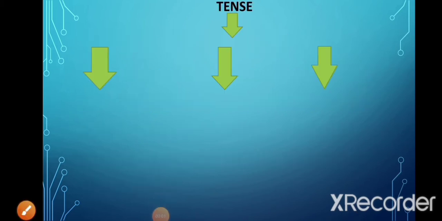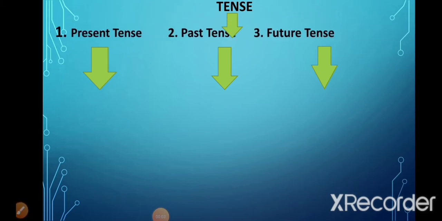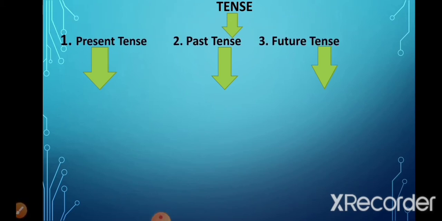Now, tenses are mainly of three types: the present tense, the past tense, and future tense. Now, present tense refers to the actions that happen in the current moment or the actions that take place in routine, while the past tense refers to the actions that have taken place sometime before, like sometime in the past. And the future tense refers to the actions that will happen in the coming time in future.